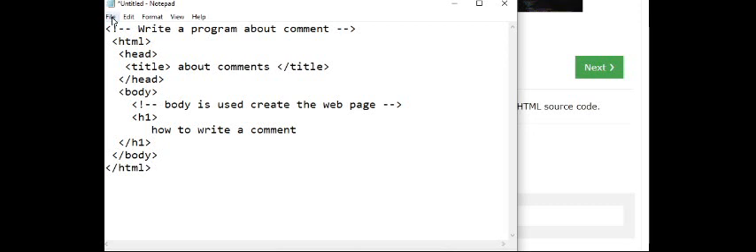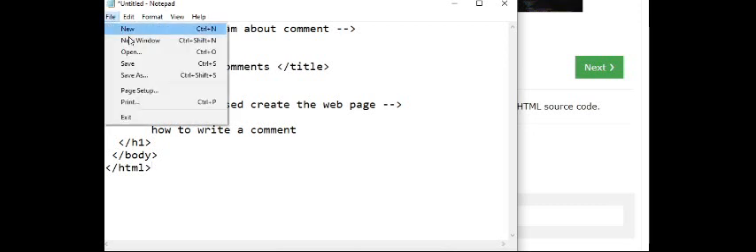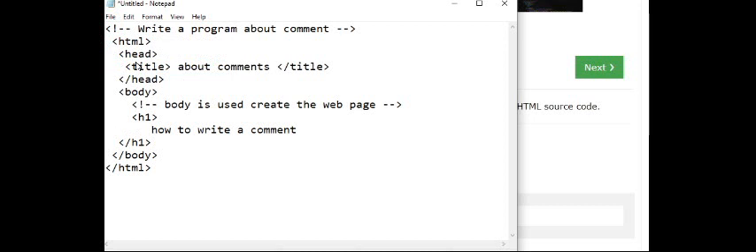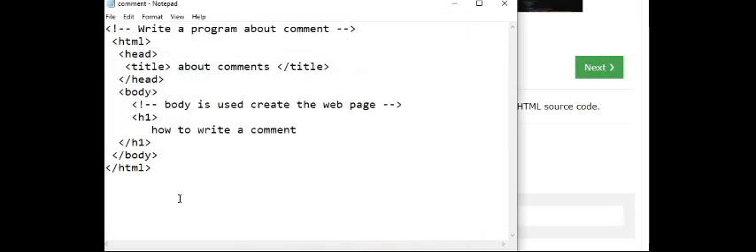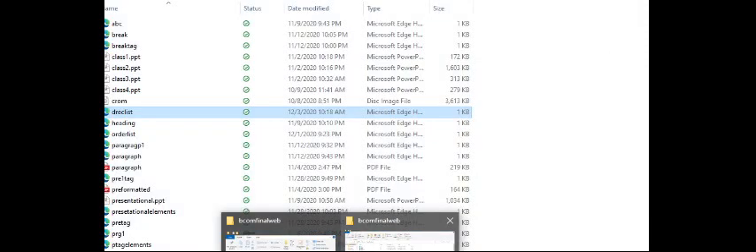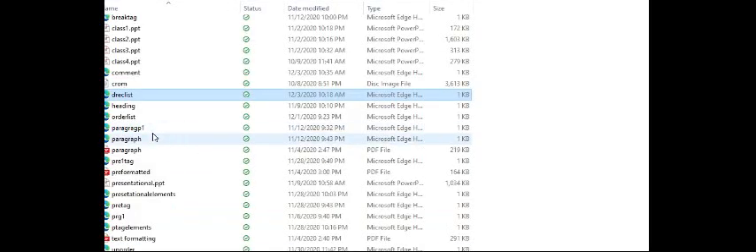Then again I am saving here, File, Save. Where am I saving this? I am saving it in the become fine layer, with the name comment dot html. Okay, I am clicking yes. Now let us see where this is.